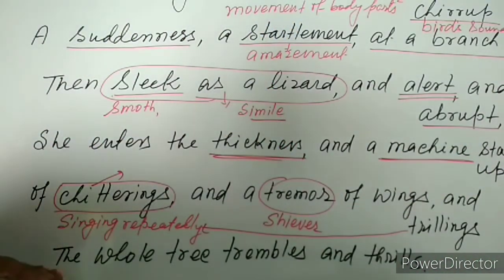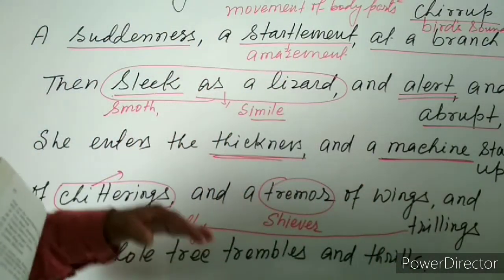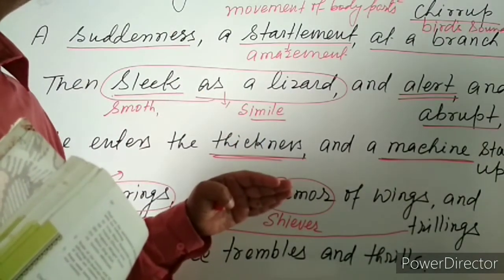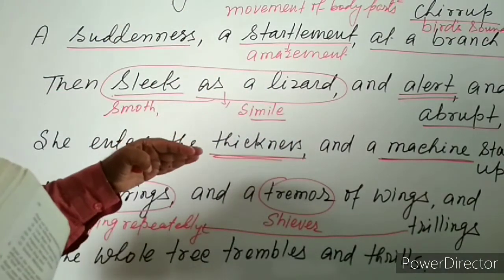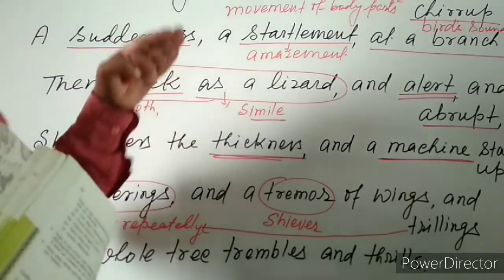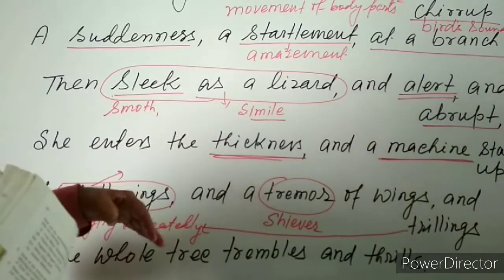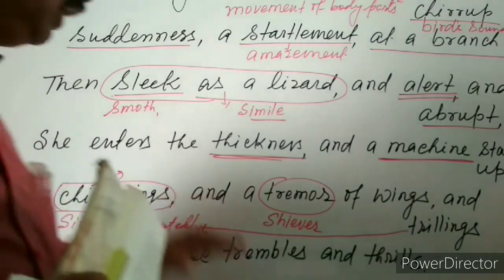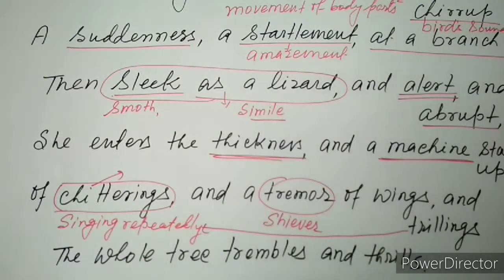And so here the whole tree trembles and thrills, and the tree which was earlier very silent, appearing death-like, after the arrival of the goldfinch, once she enters the nest, all the baby birds started creating sound and flapping their wings. So the whole tree trembles and thrills. So there was excitement upon the tree, and the tree started trembling there.